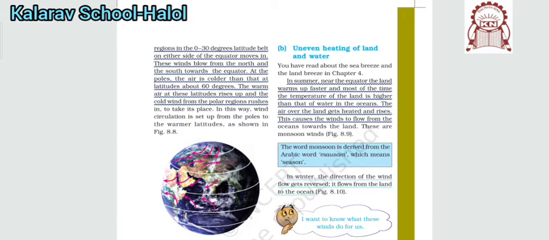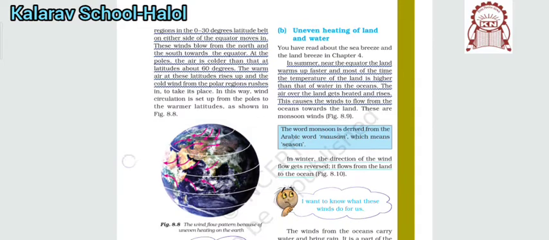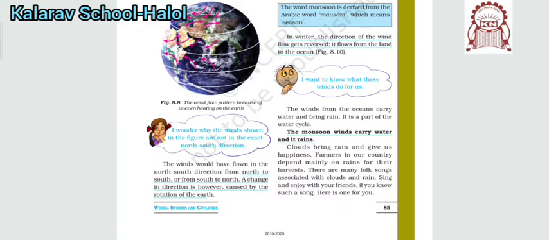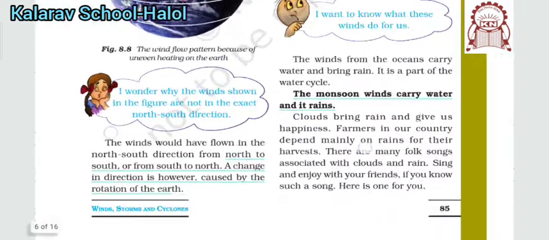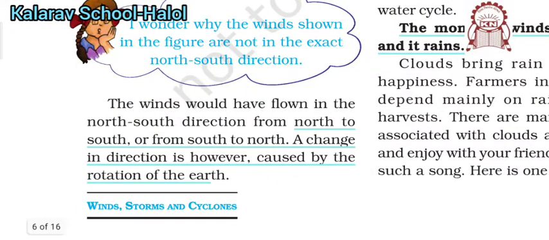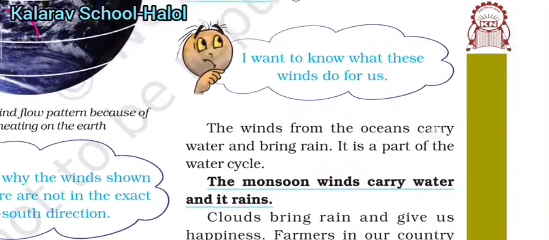At the poles, the air is colder. At the latitude of 60 degrees, warmer air rises up, and polar winds from the polar regions rush in to take its place. So at the equator the air is warmer, and at the poles the air is cooler. So the direction of the wind is north to south or south to north. The change in the direction of the wind is due to the rotation of the earth. So the point to be noted: why does wind change its direction? It changes its direction because of the rotation of the earth.